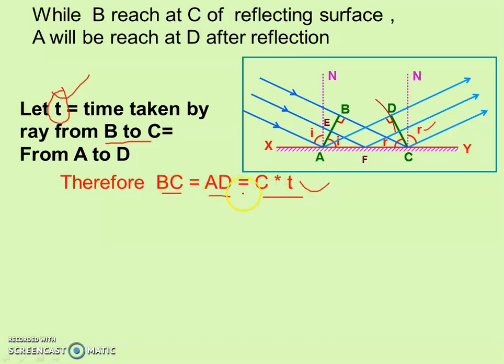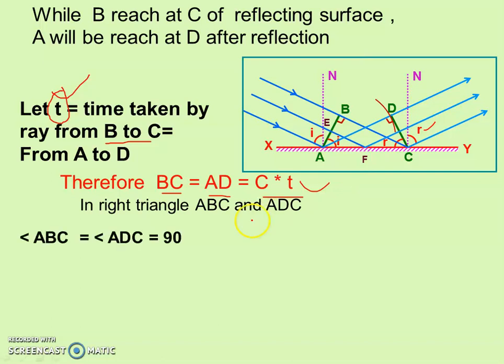If these two sides are equal and these angles are right angles, means 90-degree angles, so we can write angle ABC is equal to angle ADC. These two angles, one and this is the second angle, right? So we can prove that the AC side is common in both the triangles.